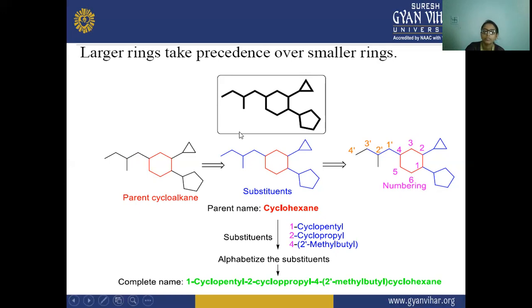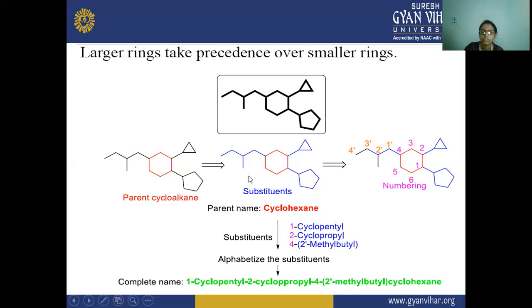First we have to check which will be the parent cycloalkane. The red ring that is shown is your parent cyclohexane, the parent cycloalkane ring.